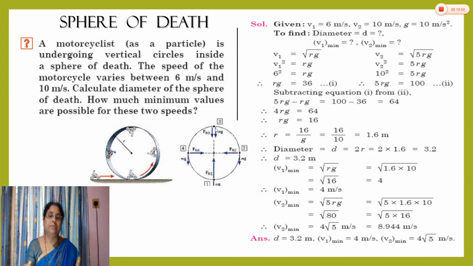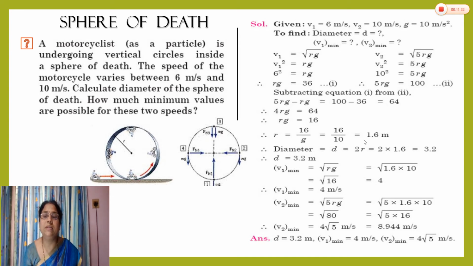We know the equations. The velocity at the uppermost point v1 is equal to under root rg, and the velocity at the lowermost point v2 is under root 5 rg. We square the two equations, we get v1 square is equal to rg and v2 square is equal to 5 rg. We put the values. So we get here rg is equal to 36 and 5 rg is equal to 100. Now we subtract the first equation from the second. 5 rg minus rg is equal to 100 minus 36, that is equal to 64. So we get 4 rg is equal to 64, rg is equal to 16, r is equal to 16 divided by g. Here we approximately take the value of g is equal to 10.